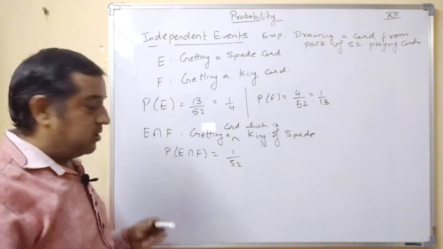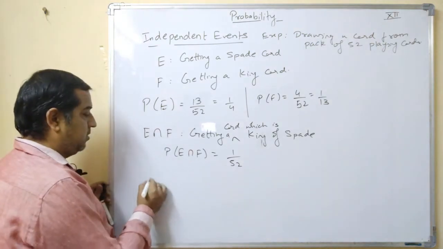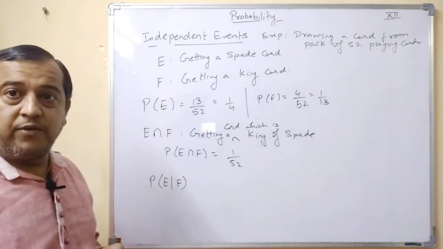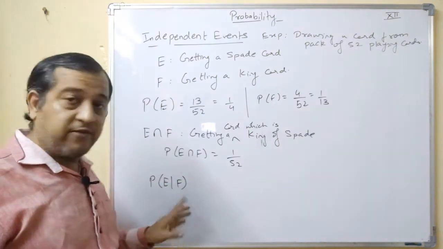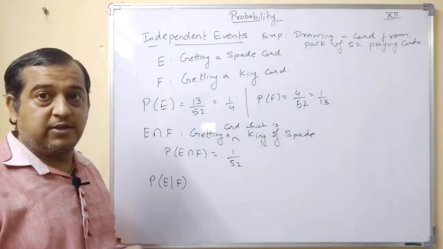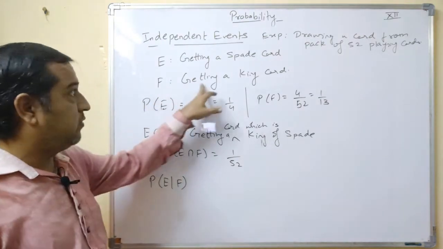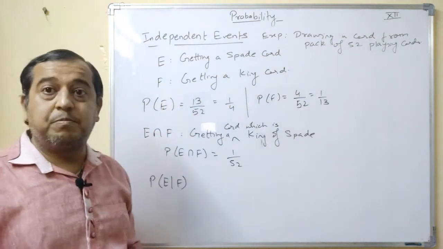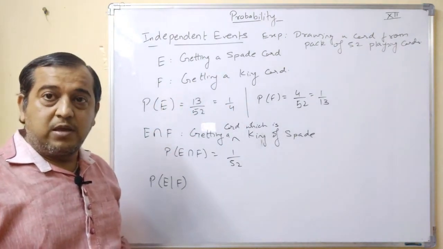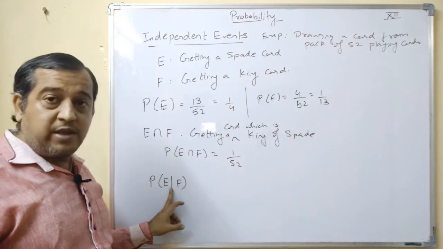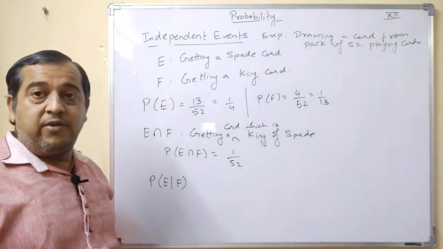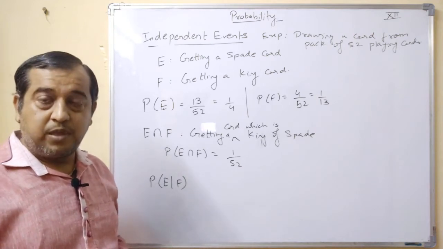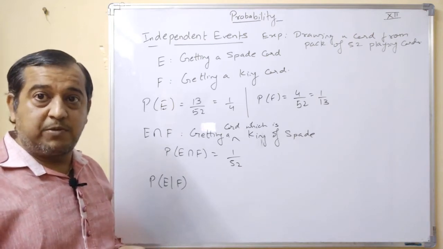Now, consider this event. Probability of E by F means event F has occurred first, event E is occurring next. What was event F? Event F was getting a king card. Okay, and what is event E? Getting a spade card. Now in this case, event F will act as the sample space of E.